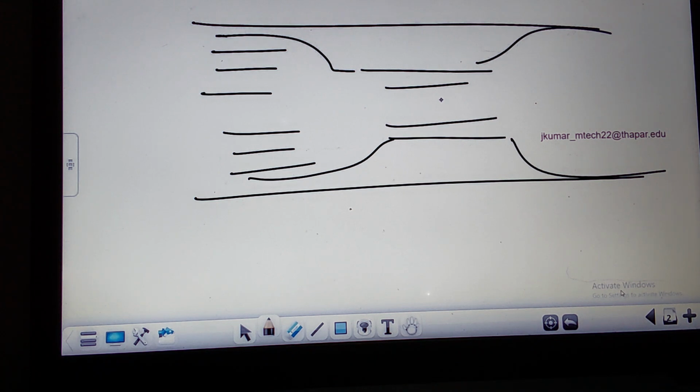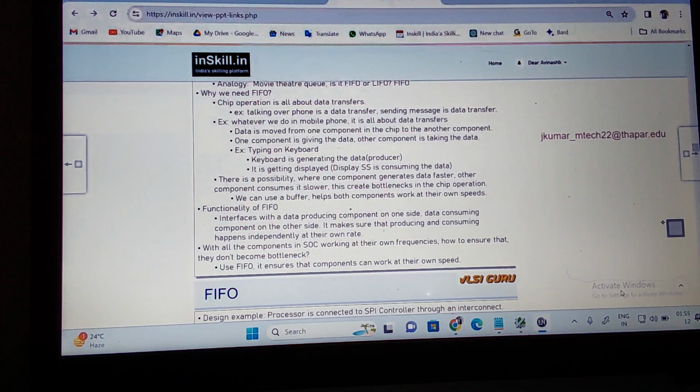Where do you see the bottleneck problem? If one component works with high frequency and the other component works with low frequency, then there will be a bottleneck problem. Basically, to address this bottleneck problem, we are going with the first in, first out concept. In between, we will put a buffer. The buffer is nothing but the first in, first out.